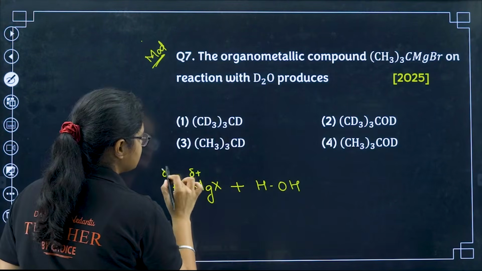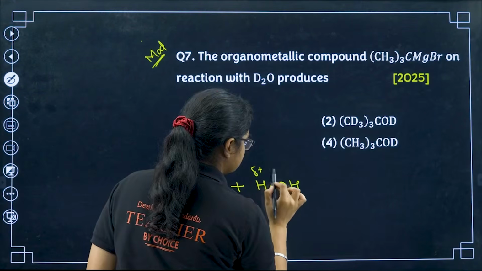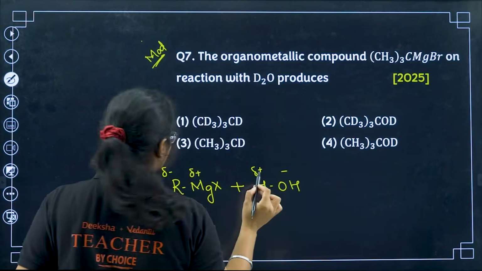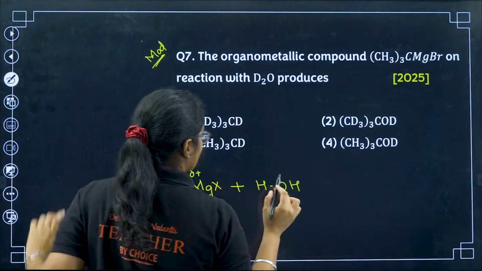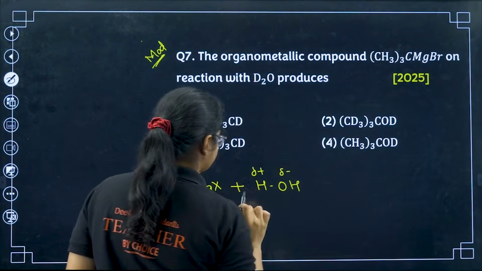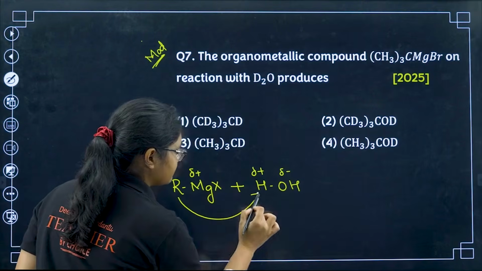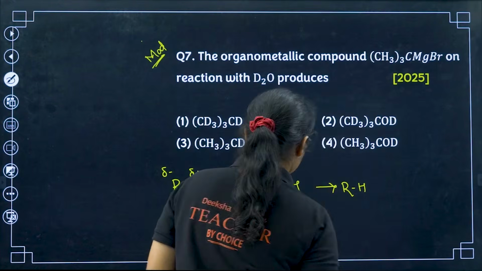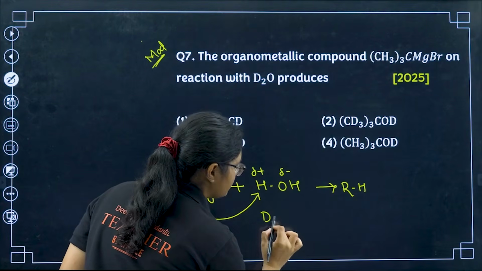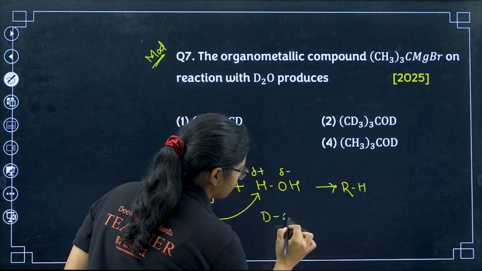This is plus, this is minus, this is plus, this is minus, not delta plus. So it is like this. OH has a minus and this is plus. So what will happen? This one will react with this one and you will get RH. Okay, so instead of H2O, if you take D2O, it is like this.